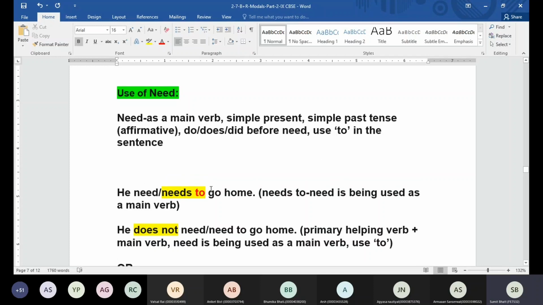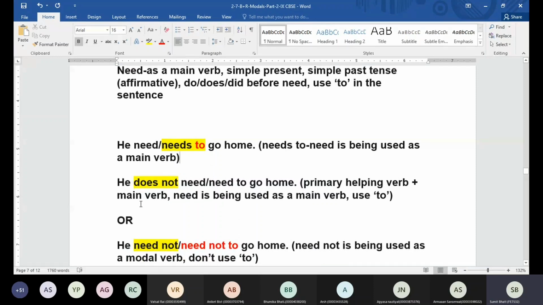Like here we had he need or needs to go home. Since he was given, we cannot go for need here, right? As a main verb, need is going to take s or es with it. That's the reason we say he needs to go home. This one is going to be correct. We cannot say he need go home. That's going to be incorrect. But when you change this into negative, we have two options: he does not or he need not.